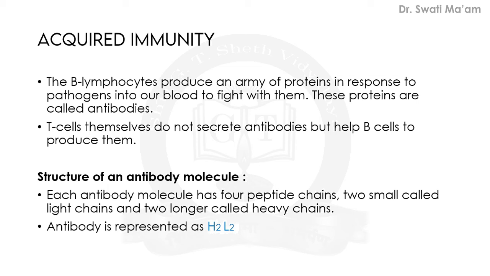That we will understand with the help of the structure of an antibody. Each antibody molecule has 4 peptide chains. What are peptide chains? Peptide chains are chains in which more than one amino acid are linked together by a peptide bond and form a long chain. So 4 peptide chains are present. 2 are small, known as light chains, and 2 are long, known as heavy chains.